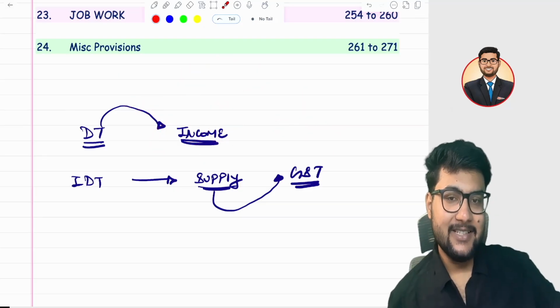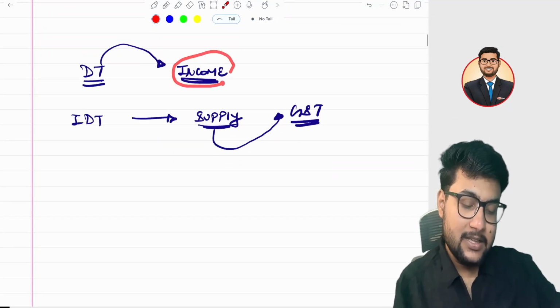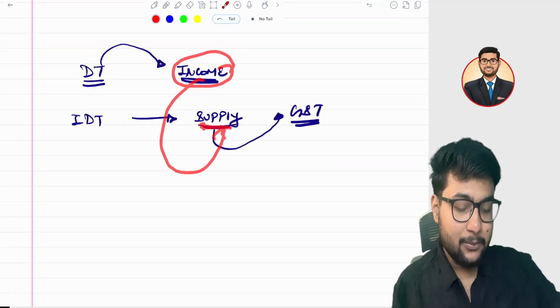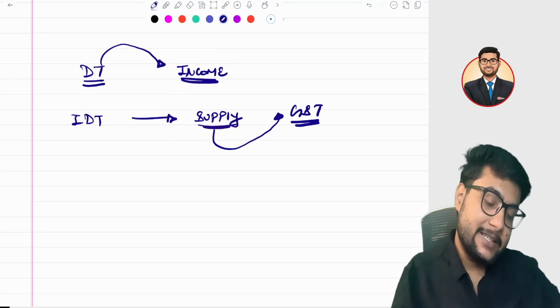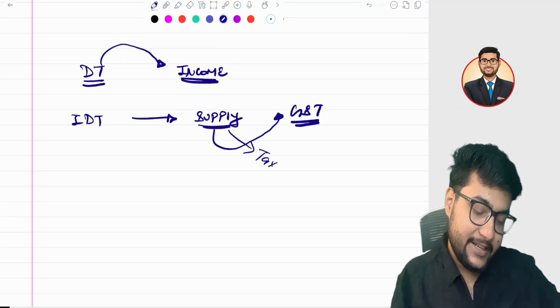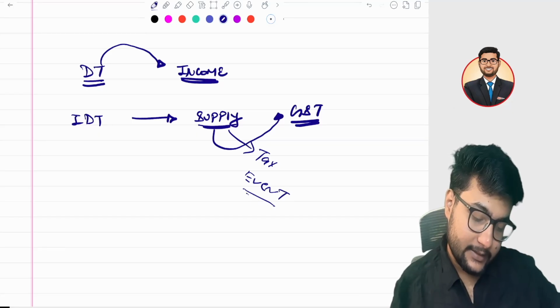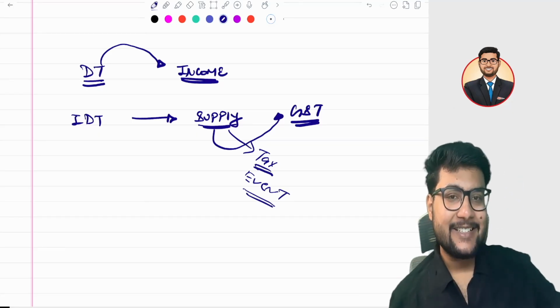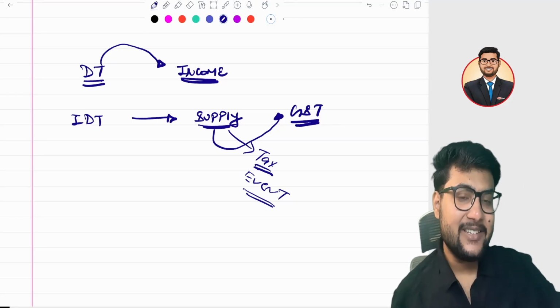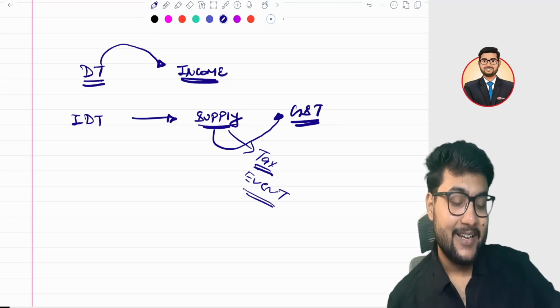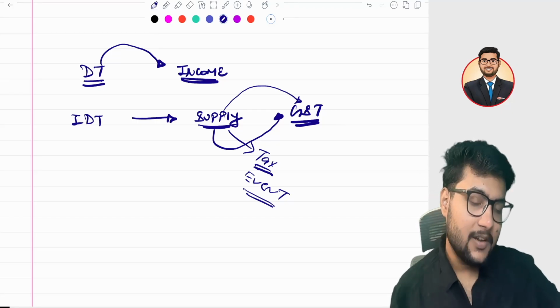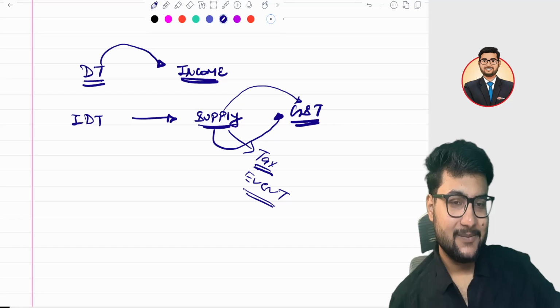Just like income, supply here is a trigger point. It is a taxable event, right? It creates a tax liability. So whenever there is a supply, it will attract the GST as well.